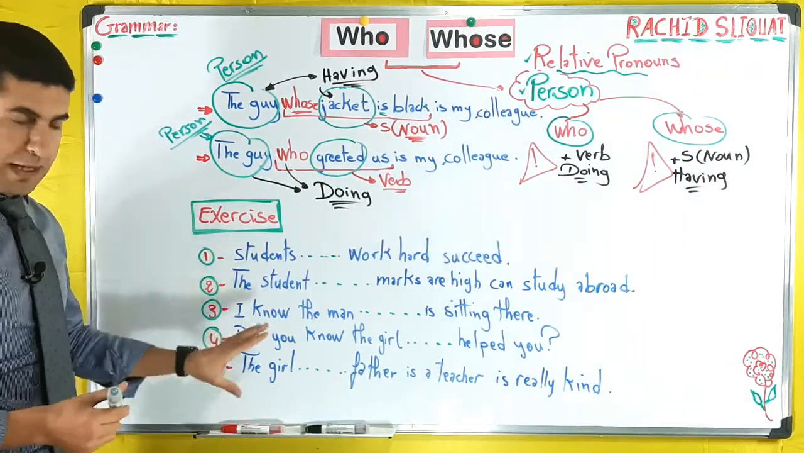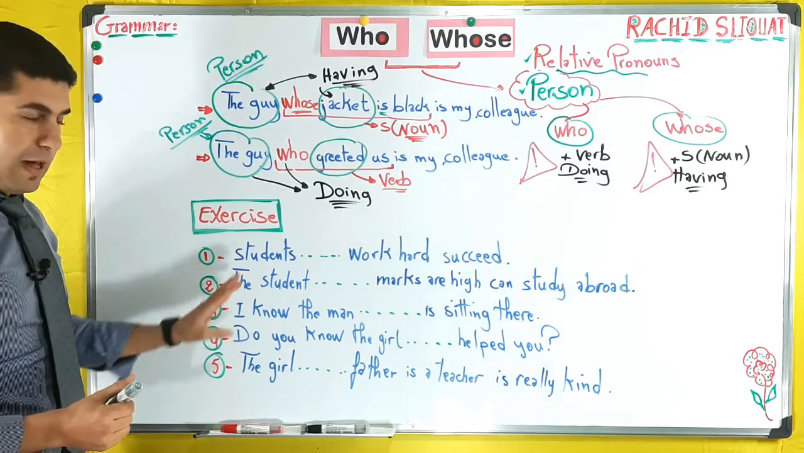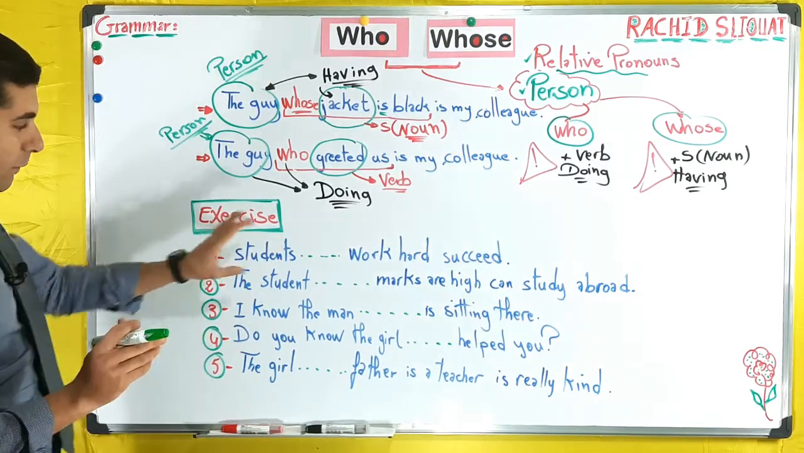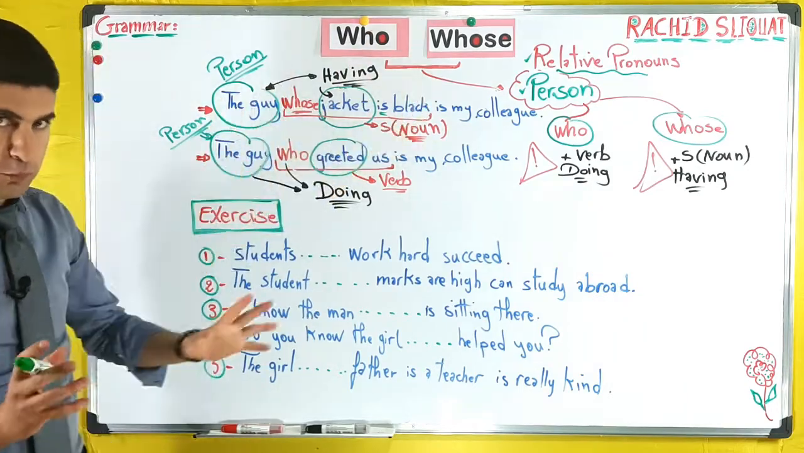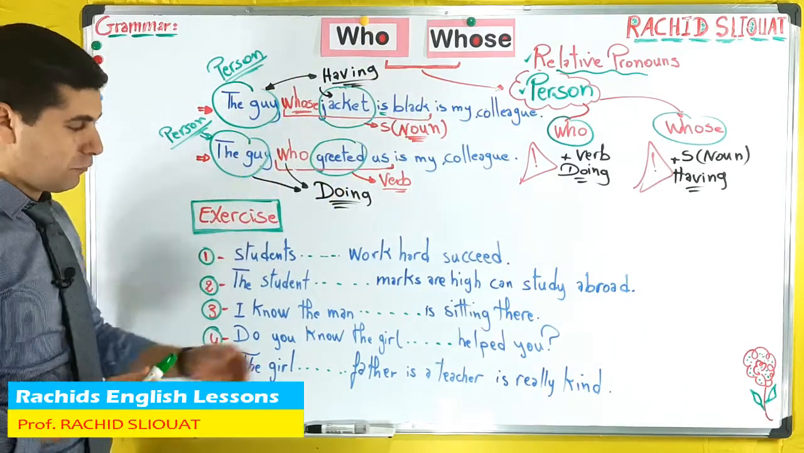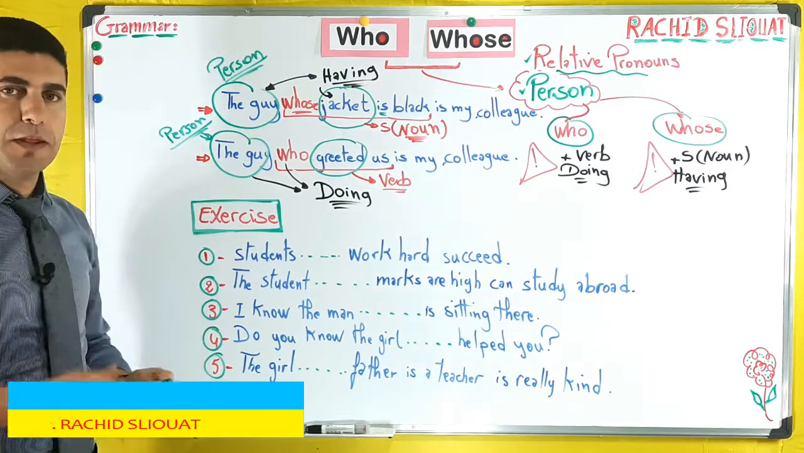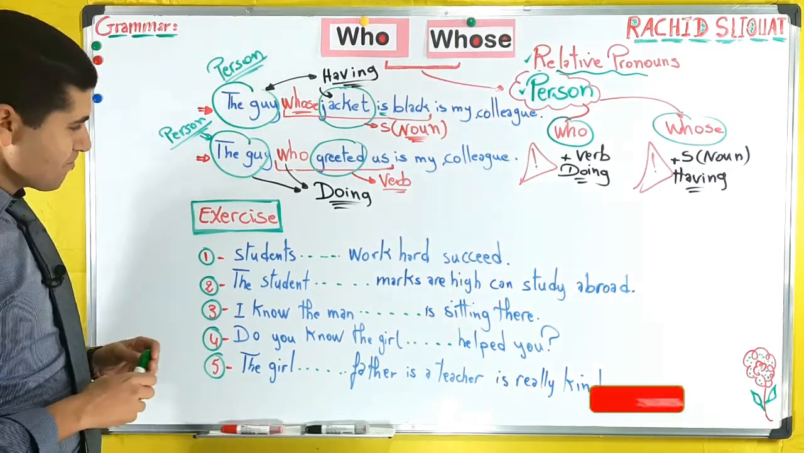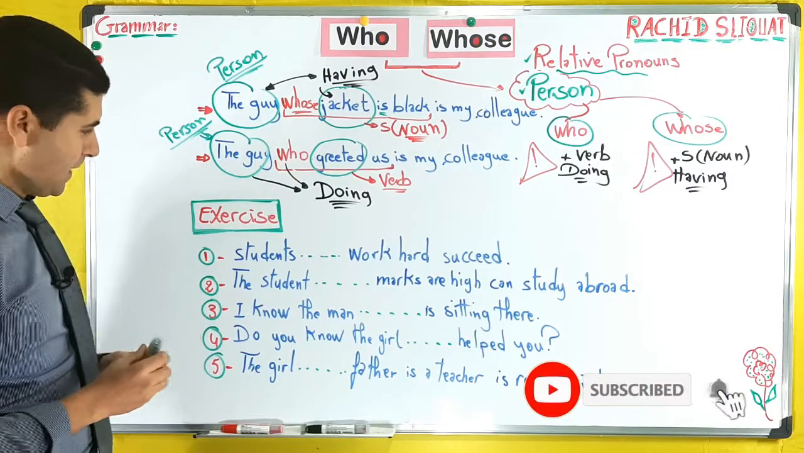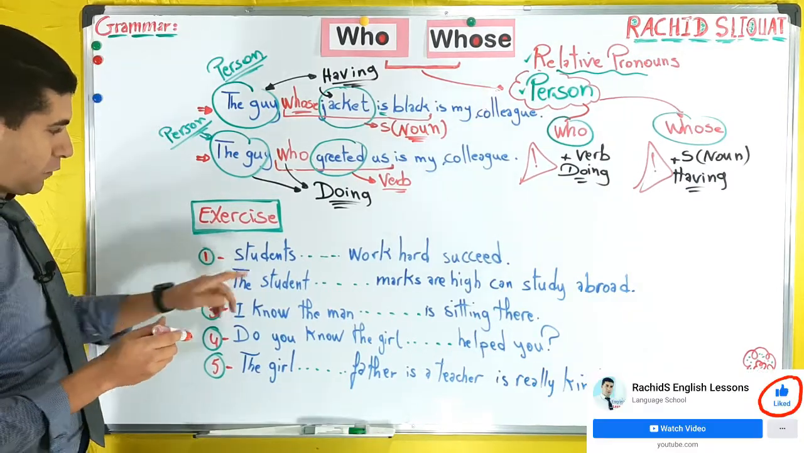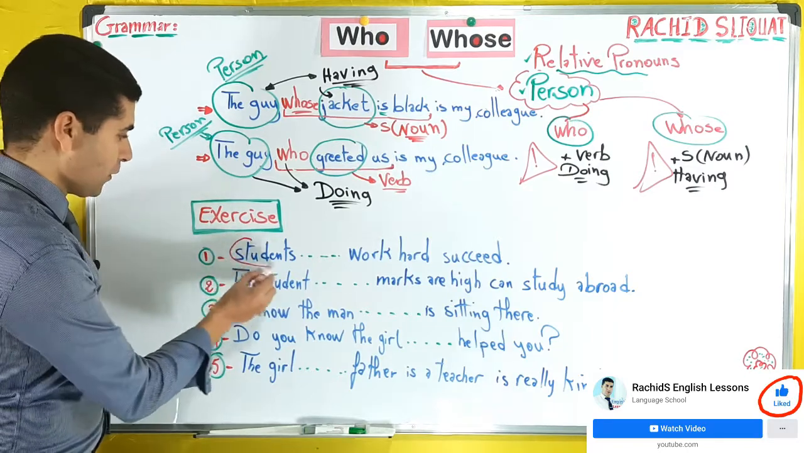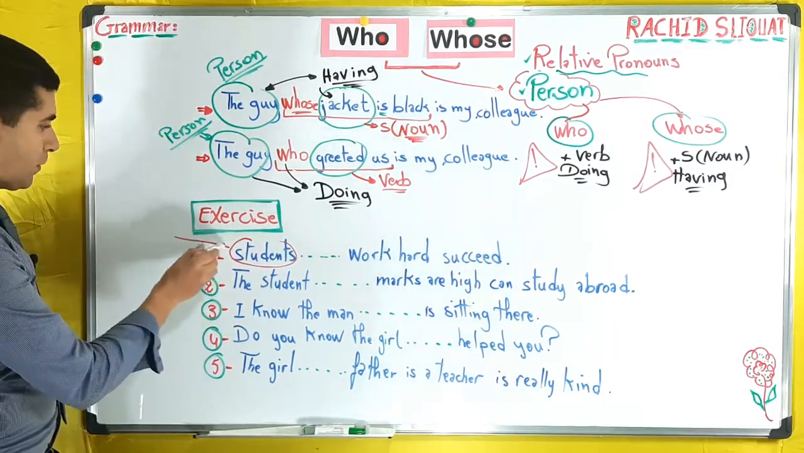So as you can see here, we have 5 sentences, and what you are going to do is complete these sentences with "who" or "whose." You can pause, try to do this exercise alone, and then we do it together, okay? Let's see number 1, we have student. So student is a person, okay?